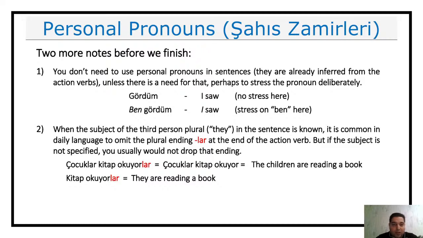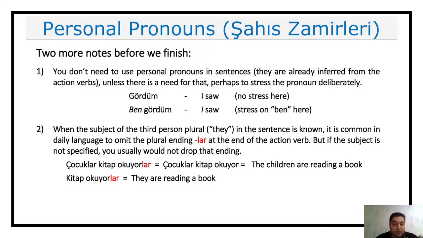Look at the example below. Çocuklar kitap okuyorlar is equal in meaning to çocuklar kitap okuyor, because çocuklar already tells us that it is plural. But if there was no çocuklar, we would never know. If you just say kitap okuyor, we will never understand whether it's a single person or multiple people.